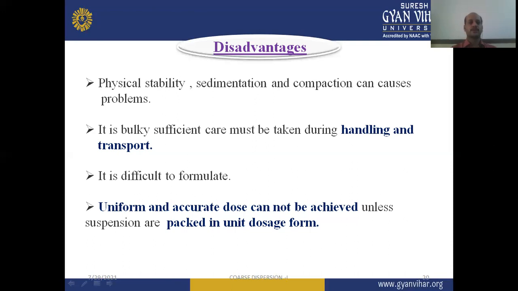Then it is difficult to formulate. When we compare with a solution system, it is more difficult to formulate, and it requires a third external component, defined as a suspending agent, to formulate a good suspension. Either it may be a flocculating agent or a deflocculating agent. Then uniform and accurate dose cannot be achieved unless the suspensions are packed in unit dosage form. So dose accuracy is one of the factors that shows the limitations or disadvantages of the suspension dosage form. These are some of the disadvantages of suspensions.